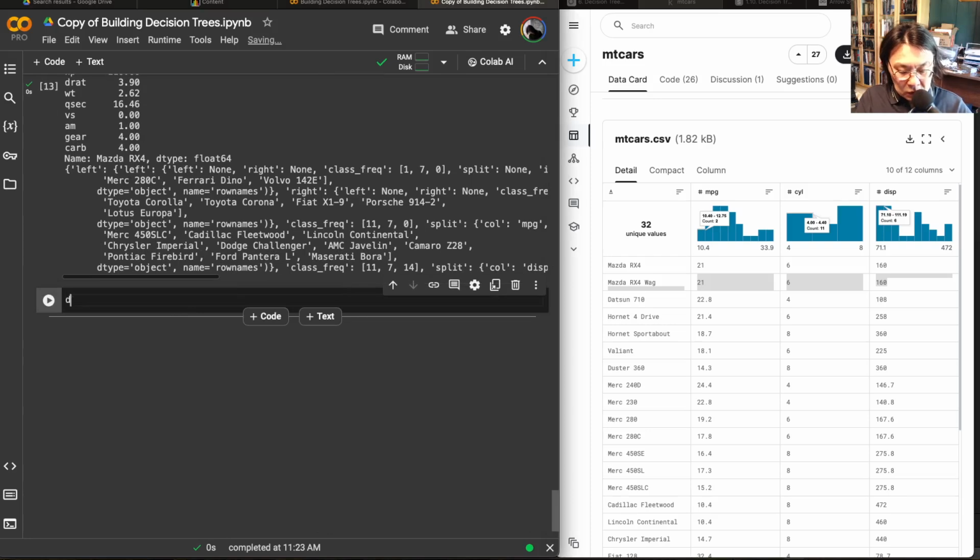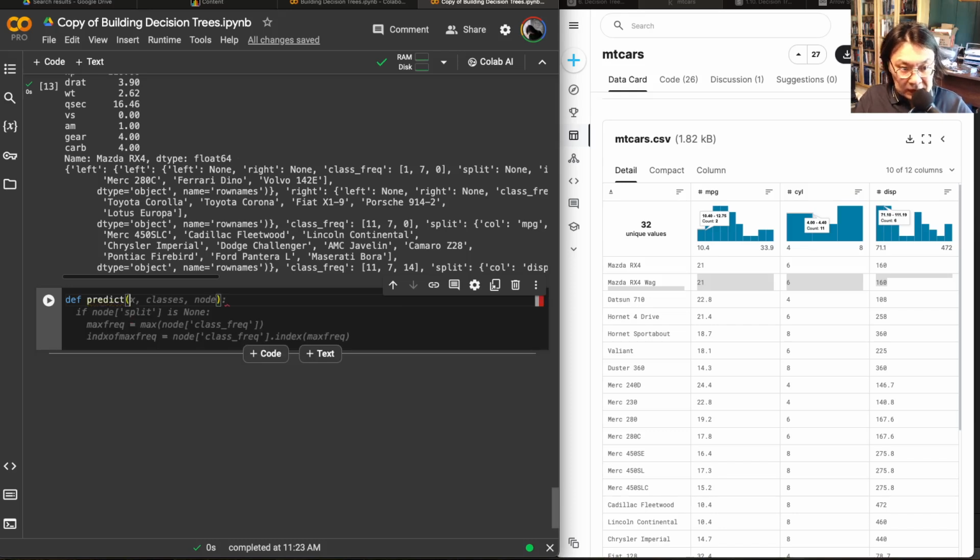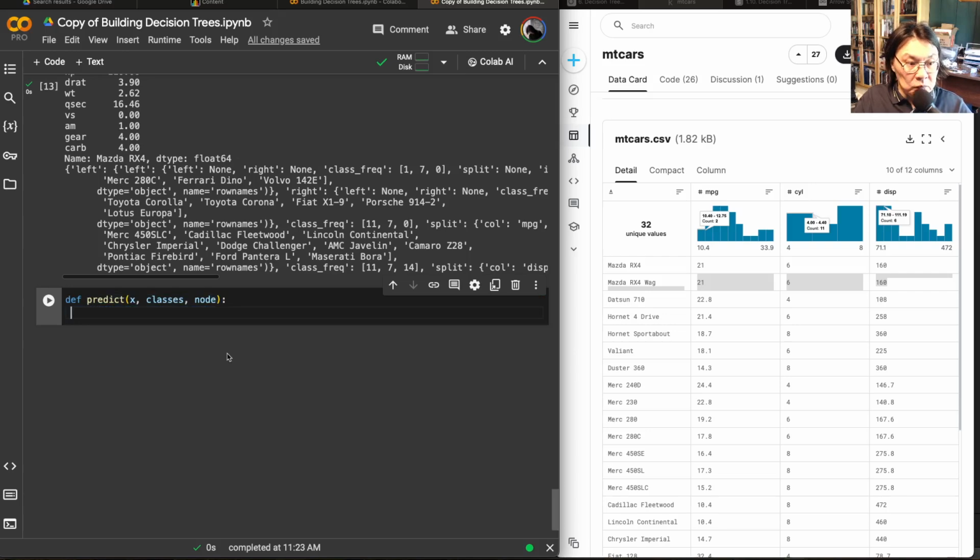So we'll call it a function called predict, and the predict function should predict almost the same, let's say, right? Well, I'm going to accept, and then no, that's not what I want. I want to predict for the entire data set X. So this is more than one, same classes, node, and so on, right? So that's correct.